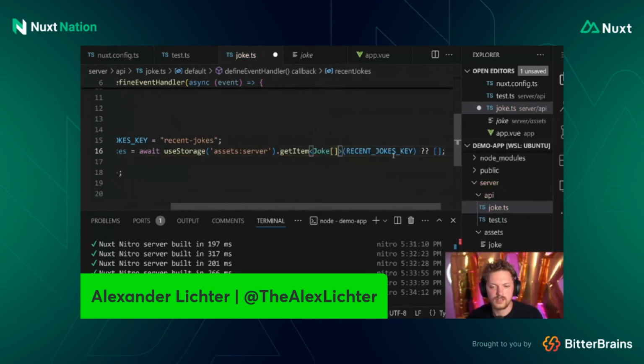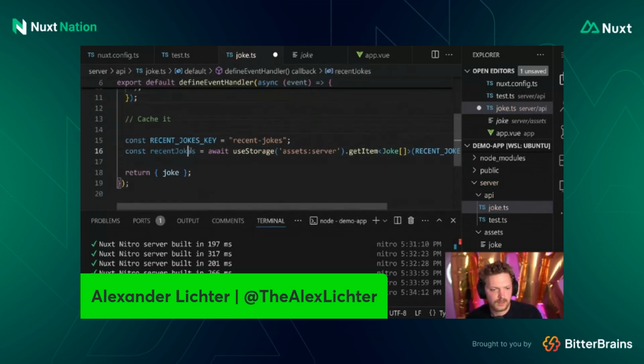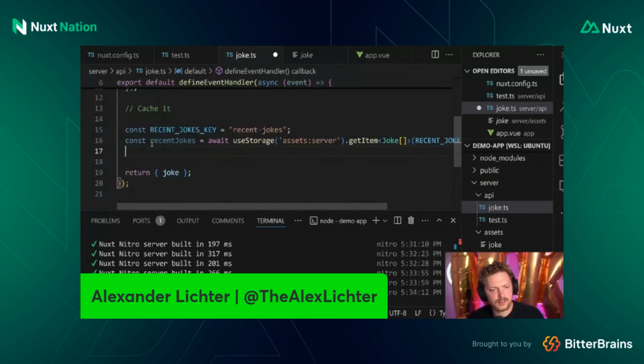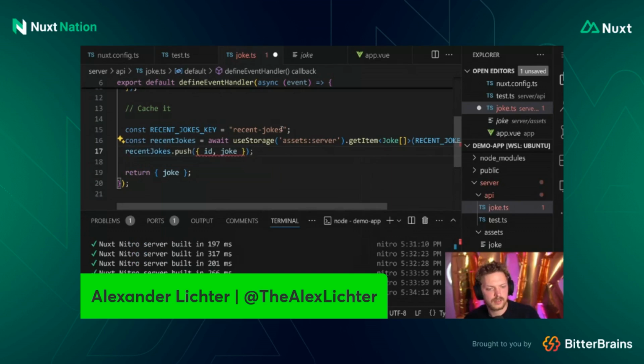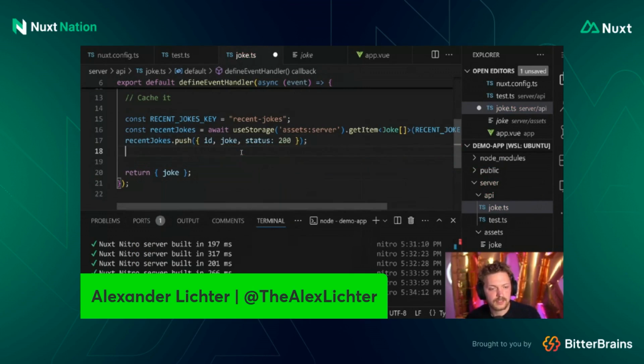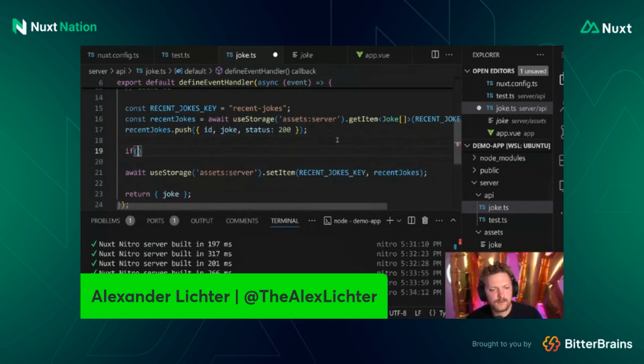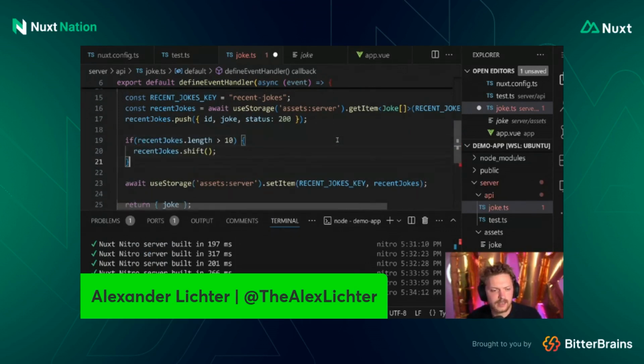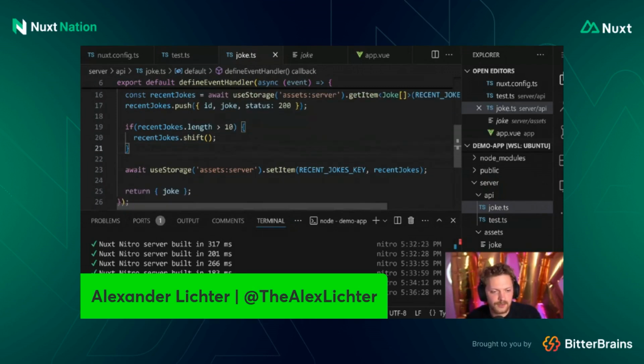And we say this would be just a joke, or, well, not really, let's keep it with joke, that's fine. So we get this, and then we say, let's push the whole thing and say status 200. We don't need this, but the type. And that's awesome, because now we save the whole thing again, the whole way as we did it, right? We get it, we push it, we save it. One more thing that we want to do is, if the length is bigger than 10, for example, we say, hey, let's remove something there. And because shift obviously removes the first element, everybody knows that all the time, we never look it up.